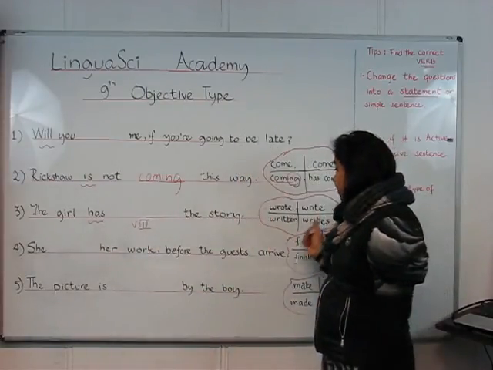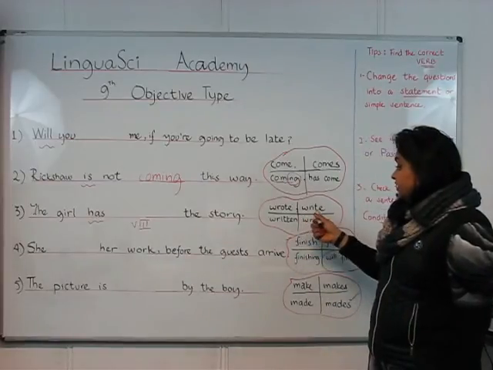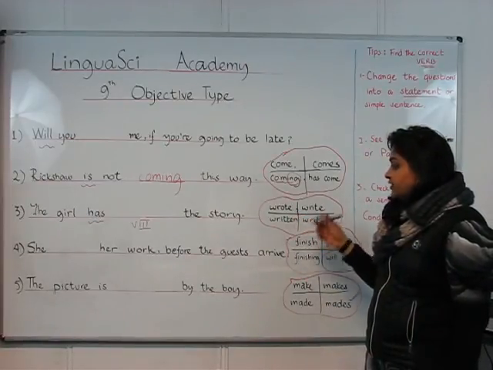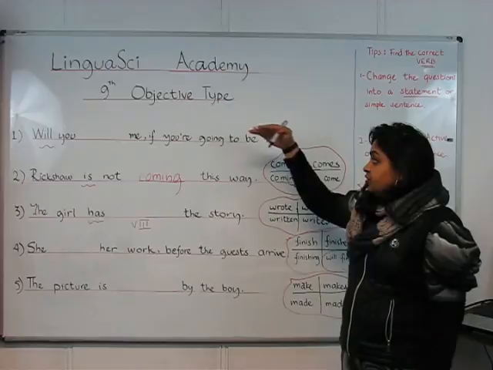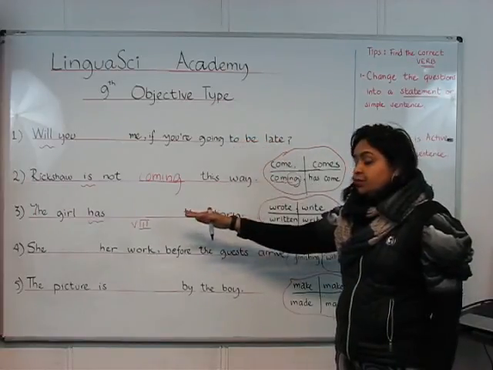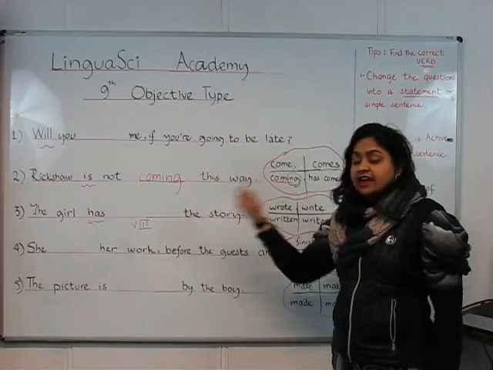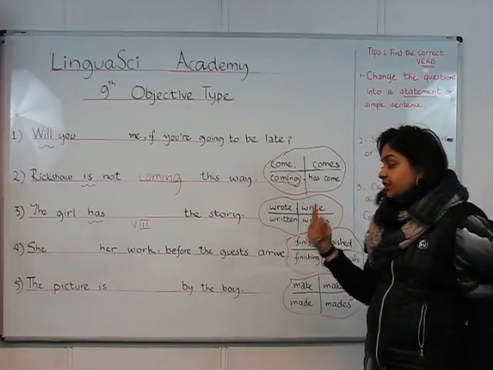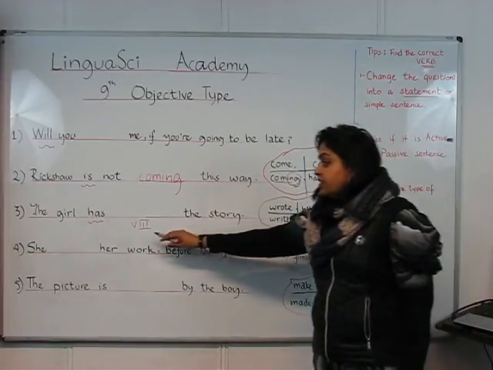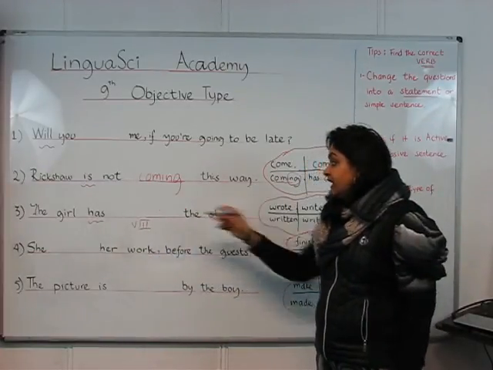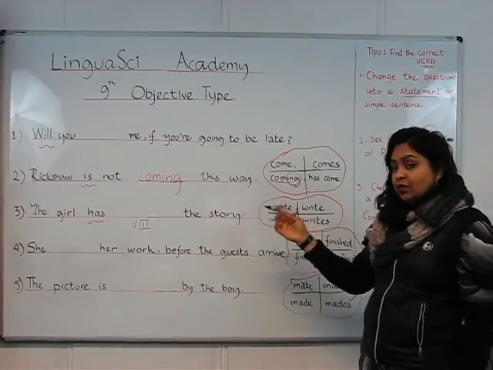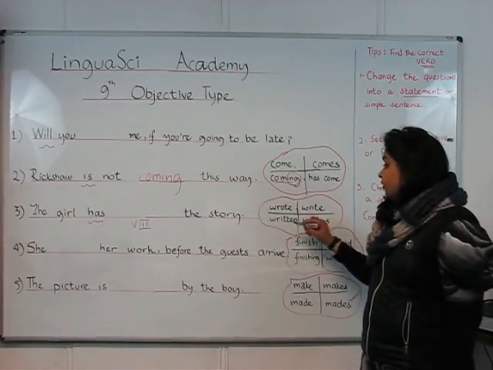Now, let's see which action is given to us. Write, wrote, written, or writes. So again, utilizing the first tip, we can just put the given words in and try to see which one sounds better. But as we know that the third form is going to follow has, we have to choose the third form from here.